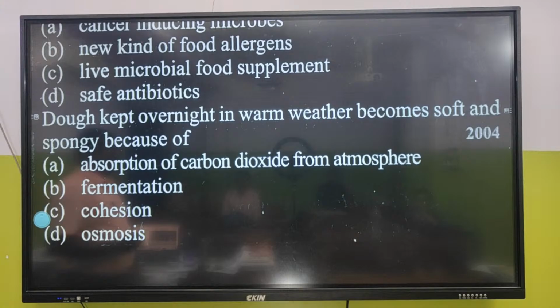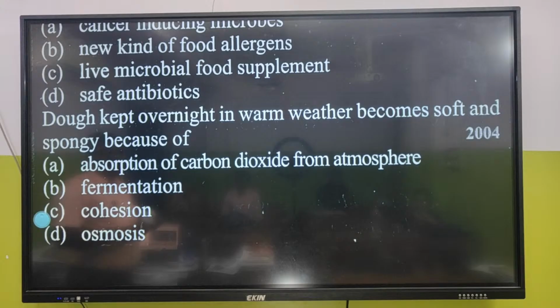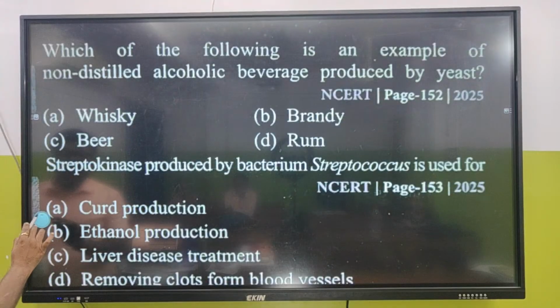Yes, ambient temperature is required. I told you optimum temperature is required, because of fermentation.